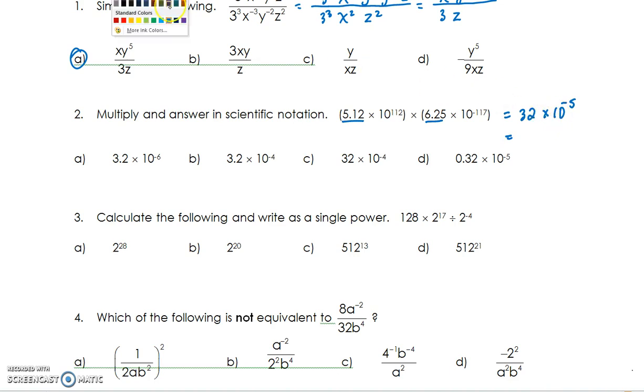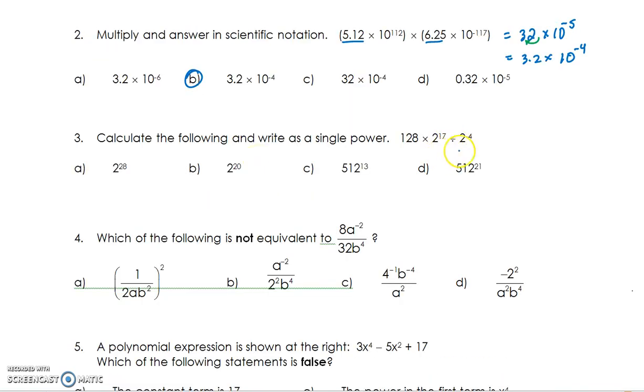You need to move the decimal one place to the left so that it's going to be in scientific notation. The number gets smaller, so the exponent has to get bigger. But remember, negative 5, like on a thermometer, goes up to negative 4. So your answer is answer B.